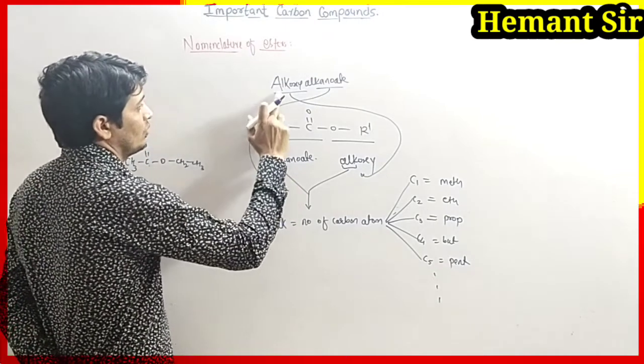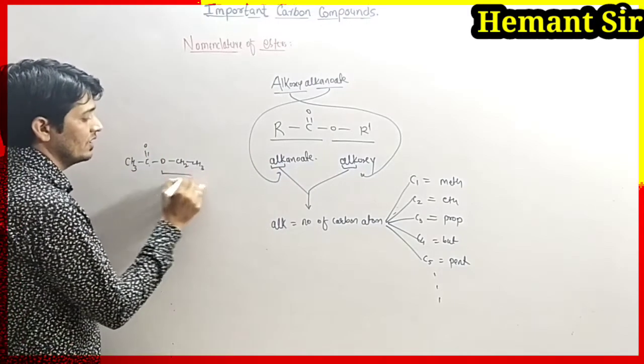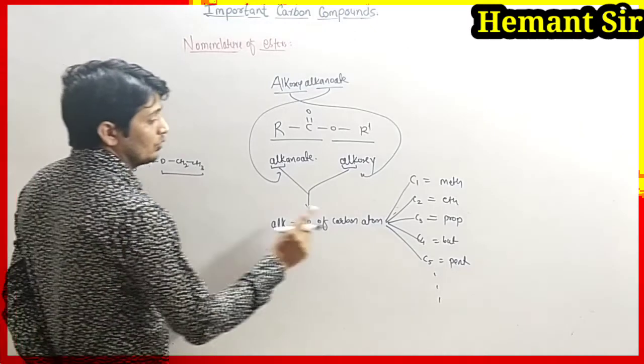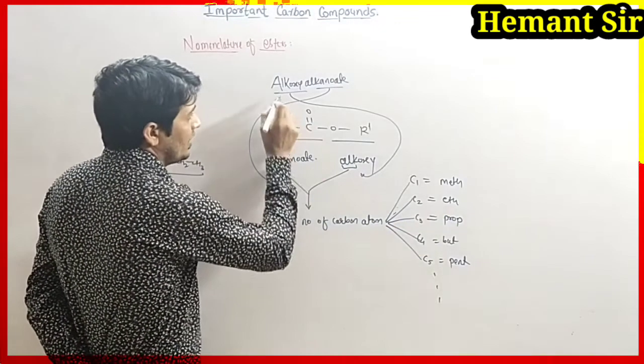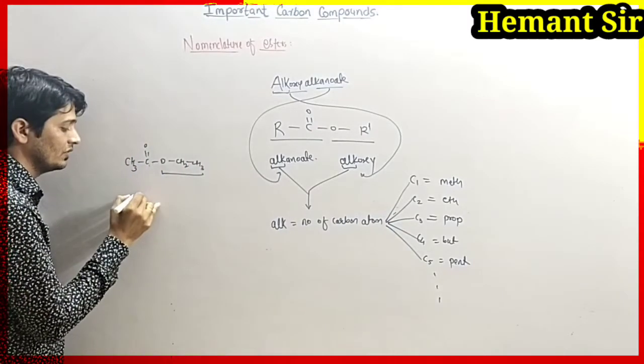First we write this group. The number of carbons is 2, so for 2 we use eth. In place of alk you write eth.